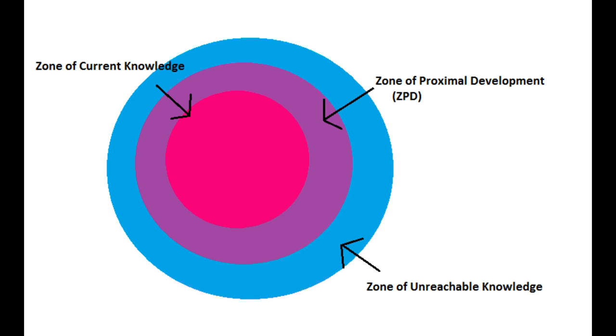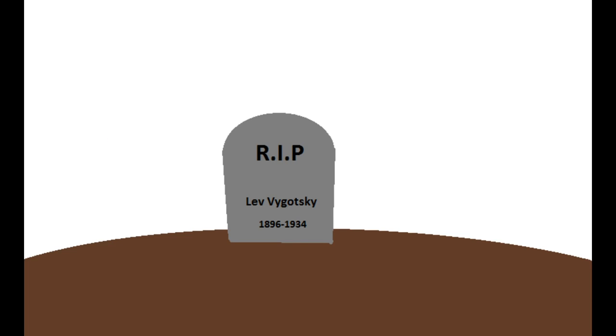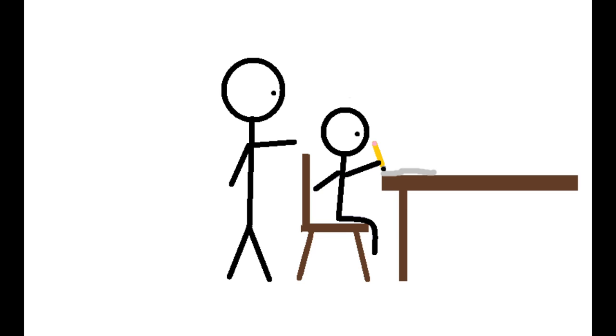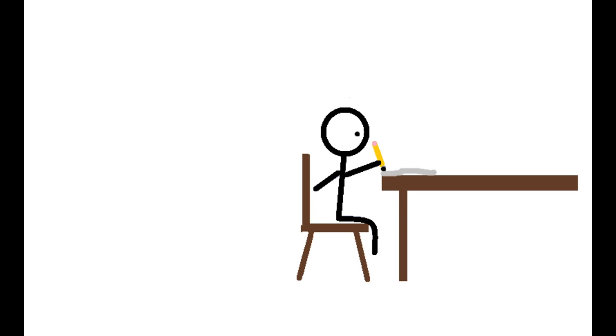zone of proximal development. Though Vygotsky died before he could thoroughly develop his theory, the concept of scaffolding came about because of it. Scaffolding allows the MKO to guide the child through their learning, first by demonstrating it, then gradually backing off to see how the child's development improves without their guidance.